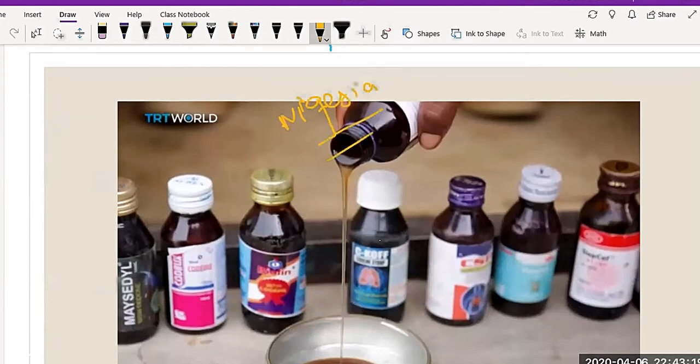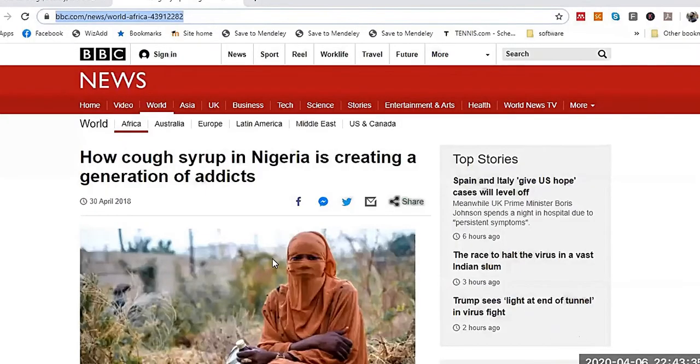They use cough syrup just for drinking because they are dependent on or addicted to it. For that, I will show you one report from BBC, as evidence of how drinking becomes so abusive for some people in Nigeria.